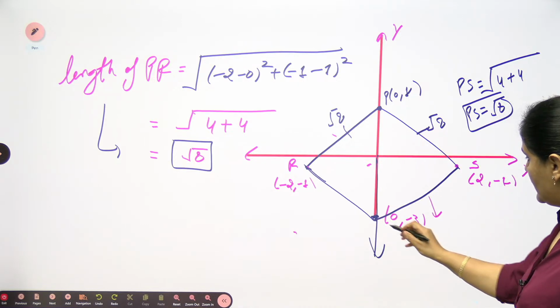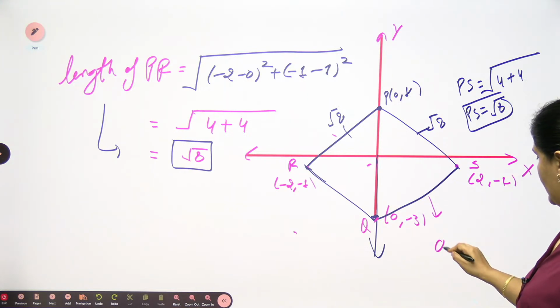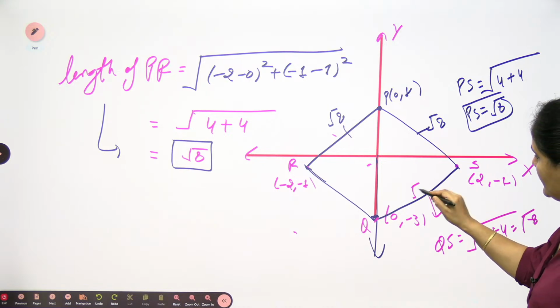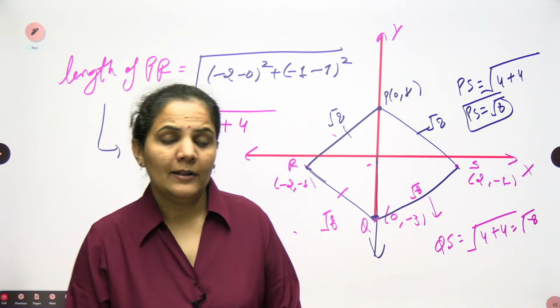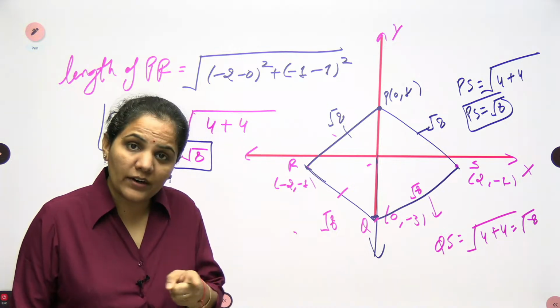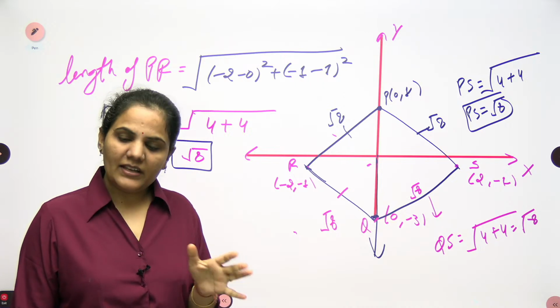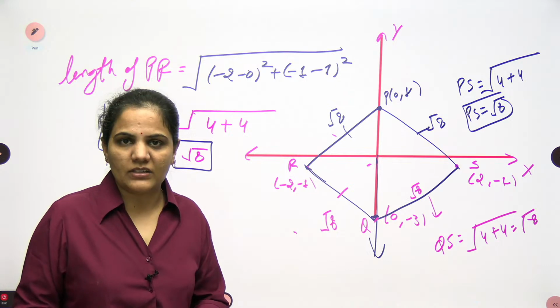When you find QS: (2 - 0) squared is 4, and (-3 + 1) is 2 squared, so again 4. Here we have 4 plus 4, that is root of 8. So again this side is root 8, and this one is also square root of 8. So I can say I am having a quadrilateral whose all 4 sides are equal. The name of the quadrilateral is not given to me, so how will I find out the area?